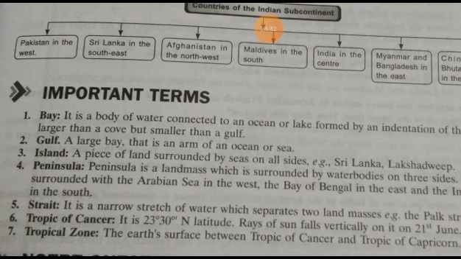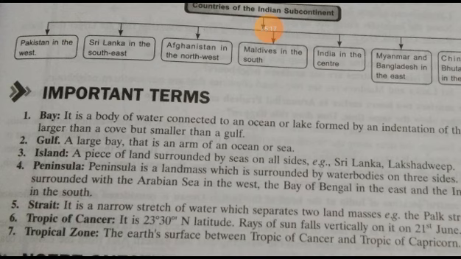Then the second term is gulf. We have seen three gulfs belonging to India. They are Kutch, Mannar and Khambat. So what is a gulf? A gulf is basically a large bay, that is an arm of an ocean or the sea.